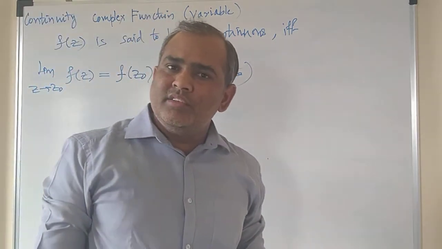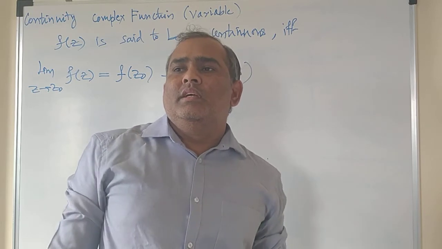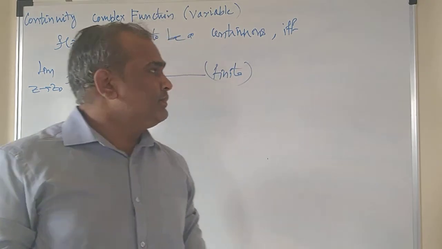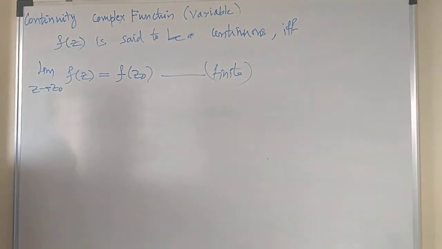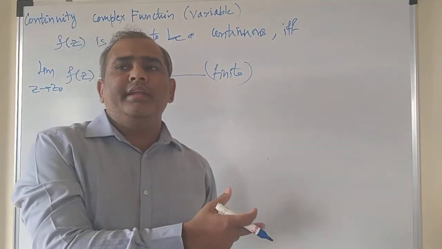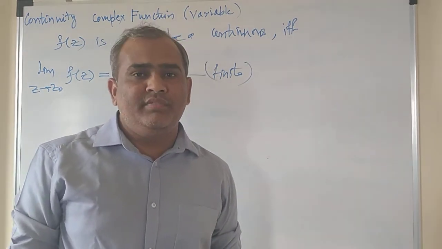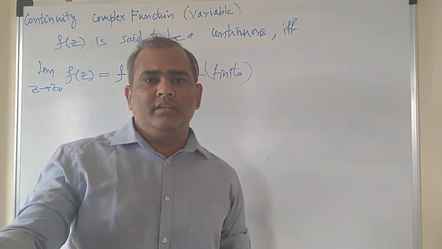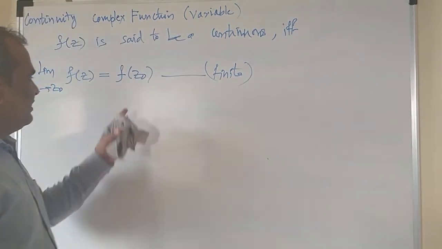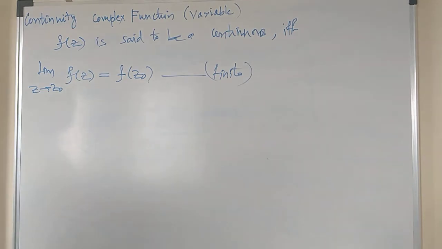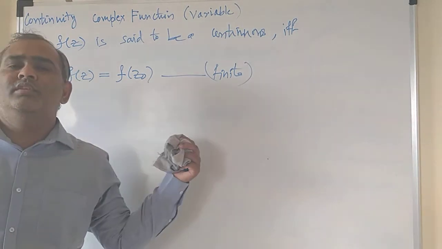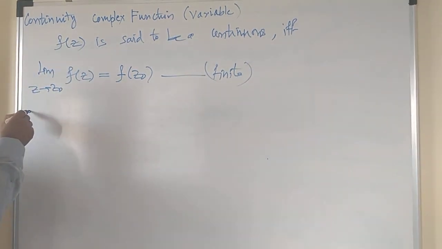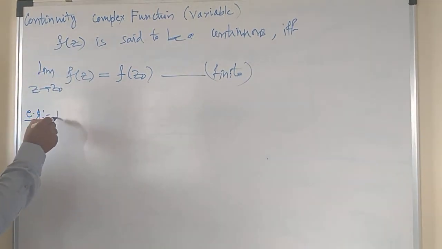If it is not continuous, then it is said to be an irregular point, right? And if the function is continuous, then in complex variables it is called an analytic function, or an entire function. Those kinds of words we are going to study in the next few topics. So let's try to understand the continuity of the complex function with the help of one example, because this is the point of interest for us, not the continuity of real functions. So let us check with an example.